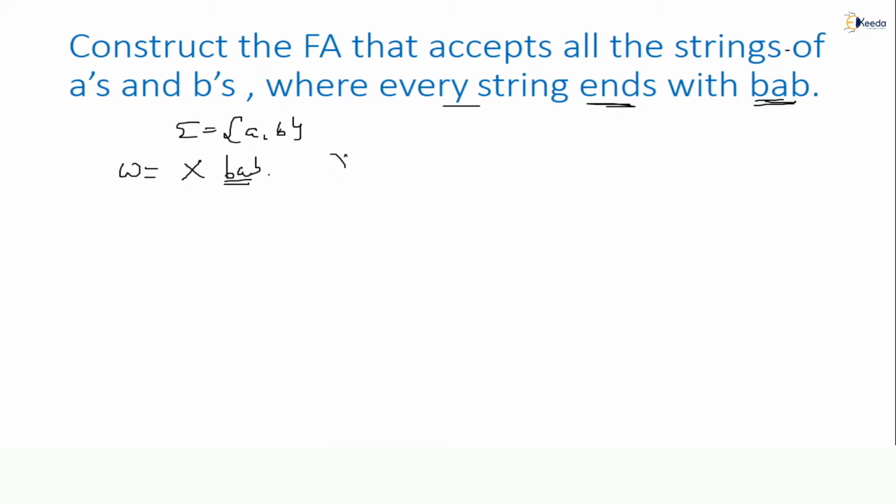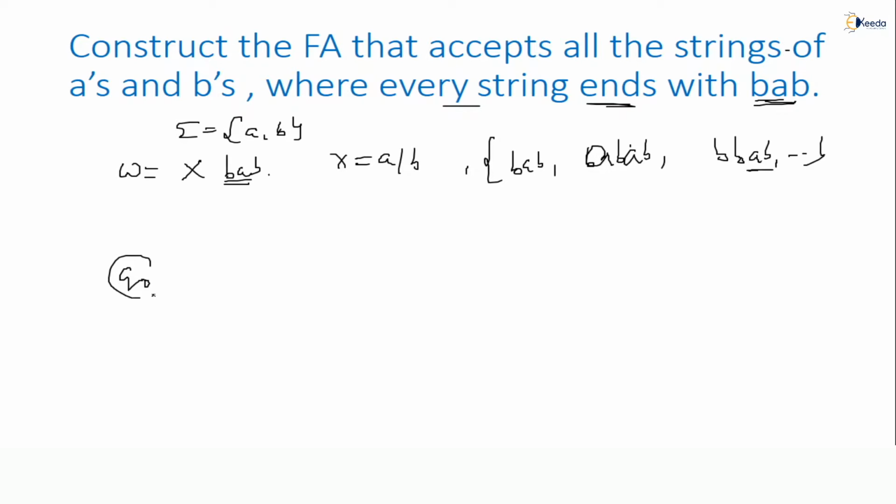BAB. Now what is X? X could be either A or B. We can get it. Now see the language. The language contains the string where X is epsilon. BAB is the minimum string ending with BAB. Then you can start with A, B, A, B, possible, yes or no? B, B, A, B is possible too, anything ending with BAB. So as I mentioned, for B, A, B you should give a transition, then think about controlling the remaining things.